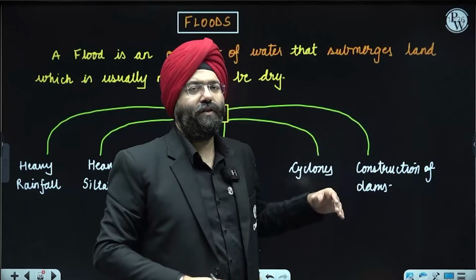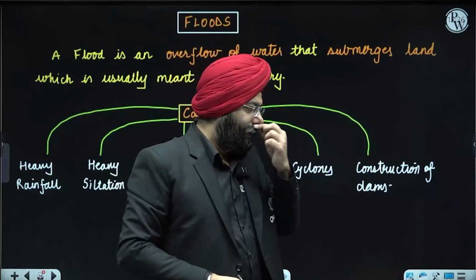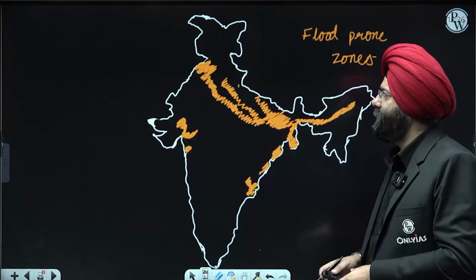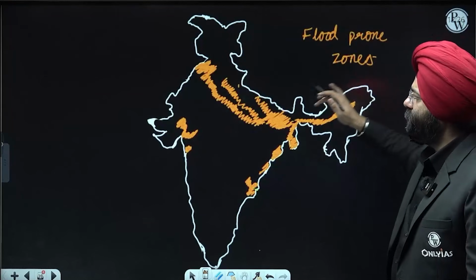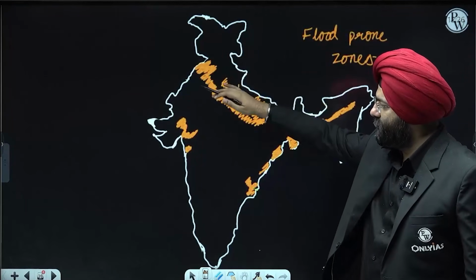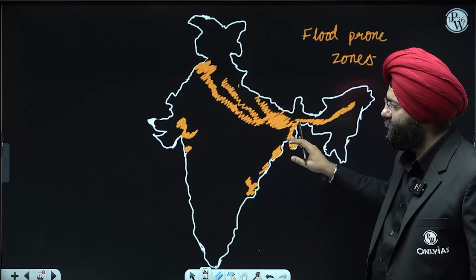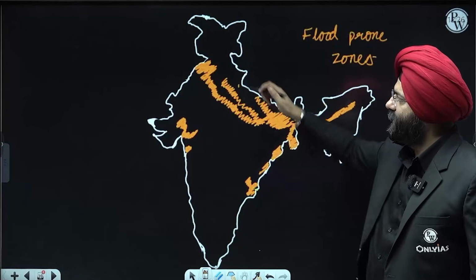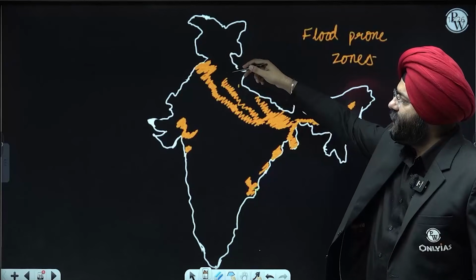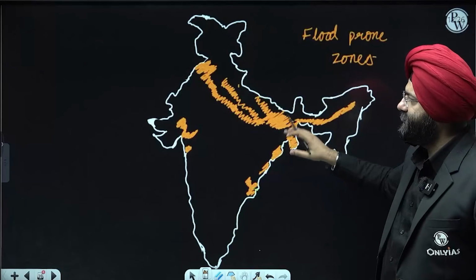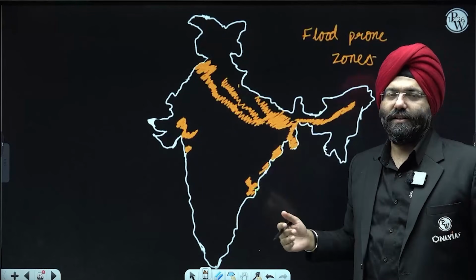Construction of dams also, if you realize, might flood a lot of regions. So these are the causes that are associated. Now, if I see the flood prone zones, over here, Sabarmati, Mahi regions, the regions associated with the deltaic regions of Godavari, Krishna also, and in Ganga, Yamuna regions, Kosi regions, and obviously the Brahmaputra plains. These are the major flood prone regions.